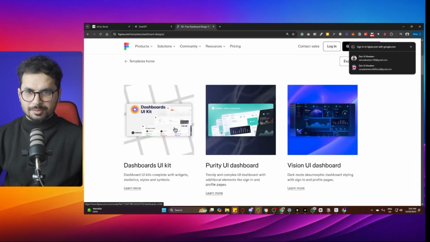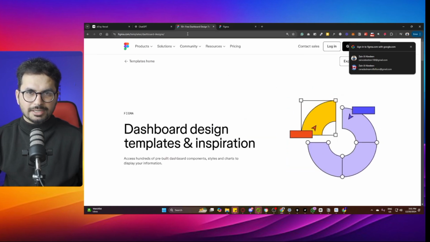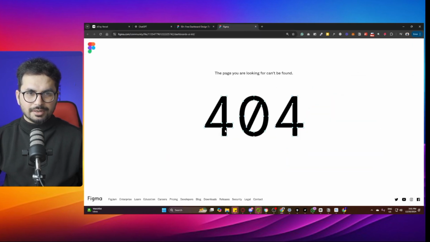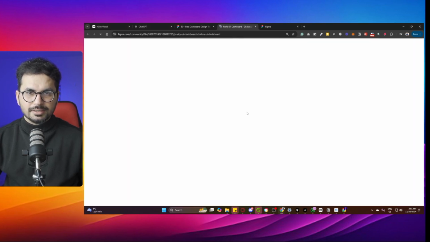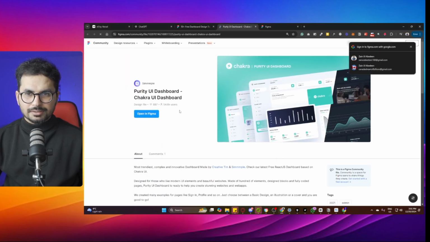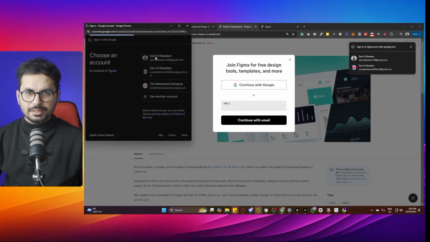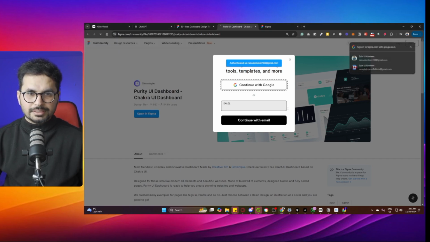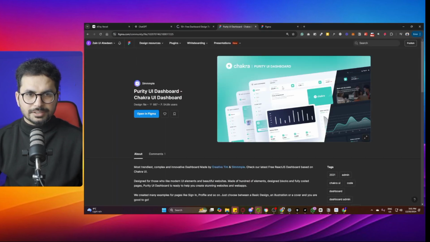Alright, so right now I'm on Figma. Figma is a UI/UX design tool. You can simply look for dashboard designs inside Figma, and it will give you some dashboard designs right inside Figma. So there's this one. You can simply open this inside Figma. You need to sign in with Figma. This is free to use. There is a paid version as well, but it is free for you to start with.